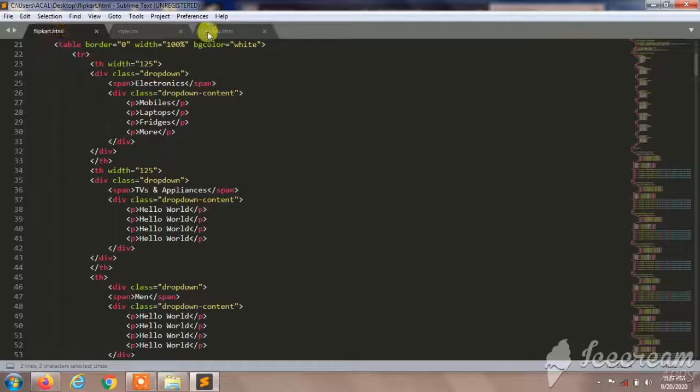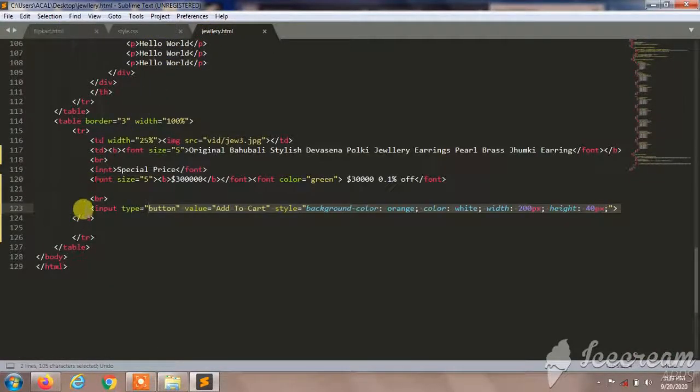I'll undo this, copy this. Guys, don't worry, I'll give the source code in my description. You can copy from that. Something is wrong in my system. I'll copy this, I'll paste over here.